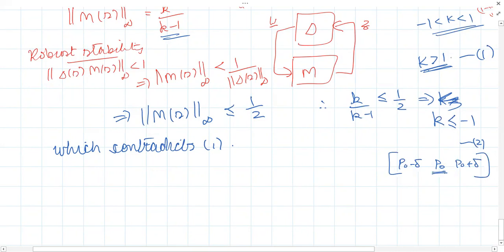K greater than 1 will ensure the nominal plant is stable. K less than or equal to -1 will ensure the other plants, the family of perturbed plants, are stable. So they are contradictory. So any given K cannot ensure both the nominal stability as well as stability of the perturbed plants. Am I clear to all?